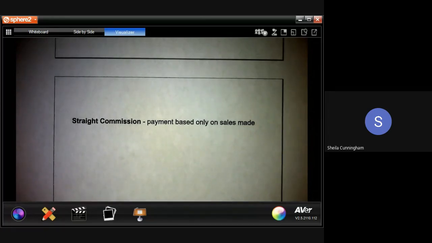So if you sell a lot of product, you're going to make more money than if you sell very little. The more you sell, the more you make. That becomes kind of the incentive of earning money through commission. So if you don't feel like you can sell a lot of product or feel like you've got strong sales sense, then you probably don't want to earn your salary based on commission alone.